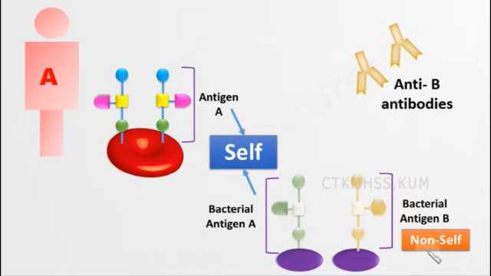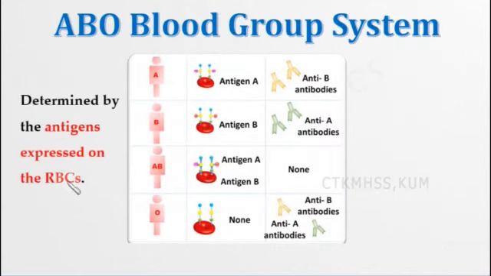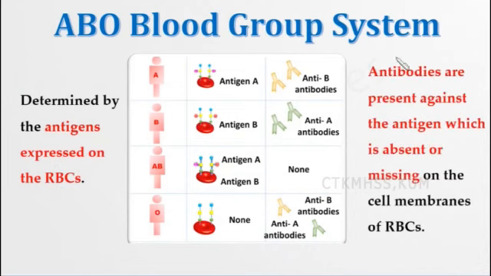Now the ABO blood group system is determined by the antigens expressed on the RBCs. The antibodies are present against the antigen which is absent or missing on the cell membranes of the RBCs. These two points are very important in the ABO blood group system.